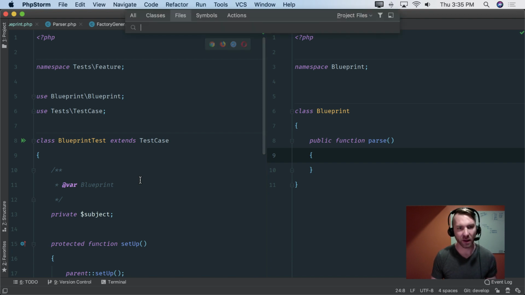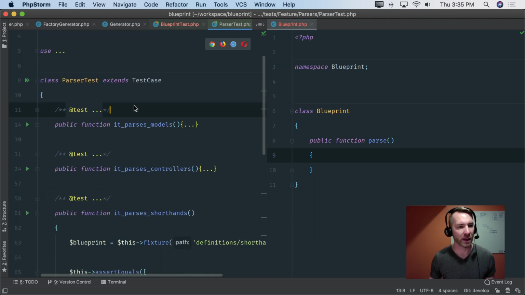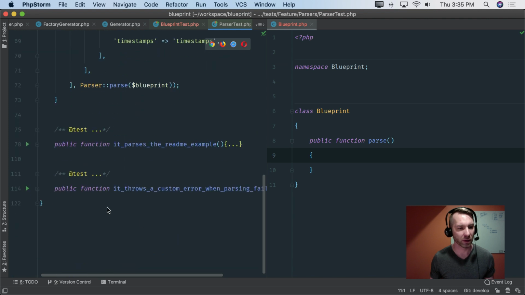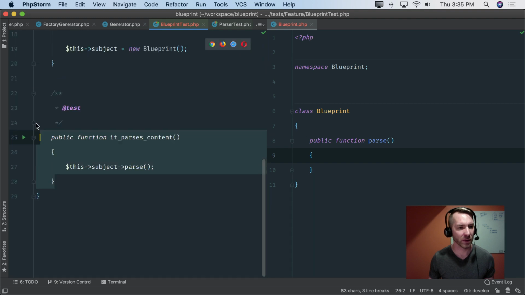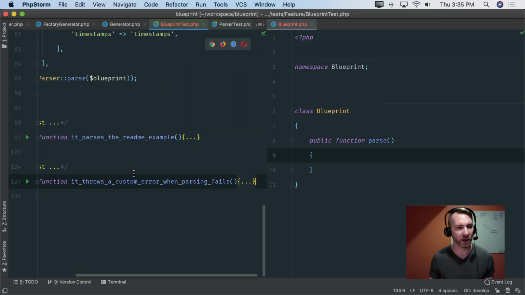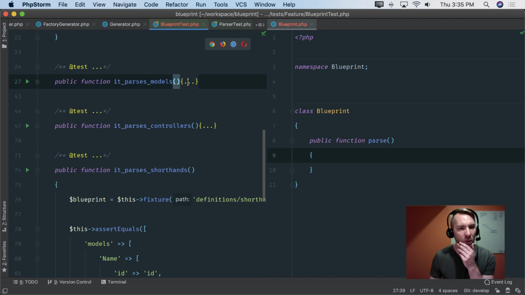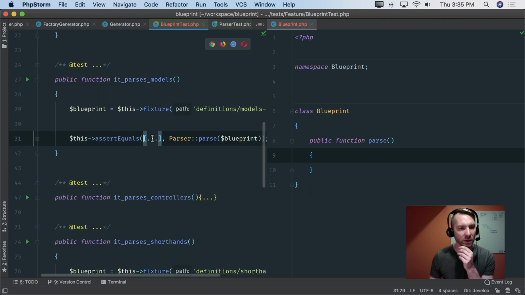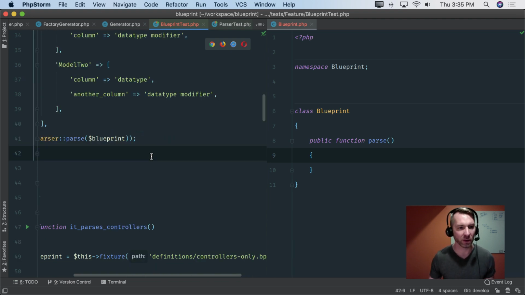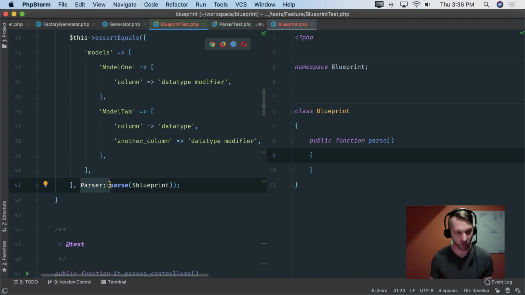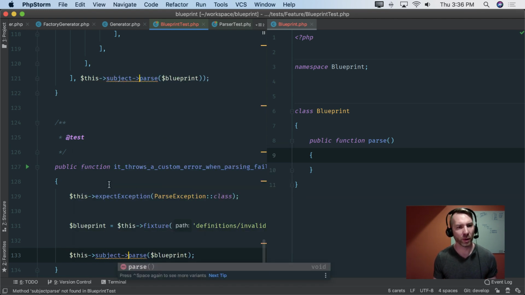Because of that, I do have a test for the parser, so I'm going to go back down here to the tests and pull these out. Let's do that. Cool, so let's take this and update these tests. I shouldn't need that YAML parser anymore. Let's update these to do this instead. Let's expand everything and see if we can get a quick win with all of those, and we'll say this subject parse.